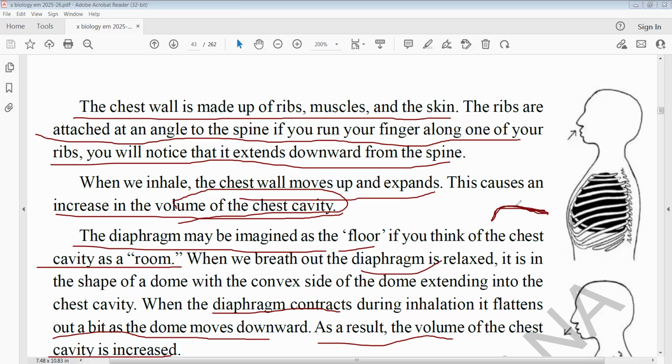When it is contracted, it will be flattened, and while it flattens, the space increases. Immediately air rushes into the chest cavity. So you have to keep in your mind that when the diaphragm contracts, it will be flattened.